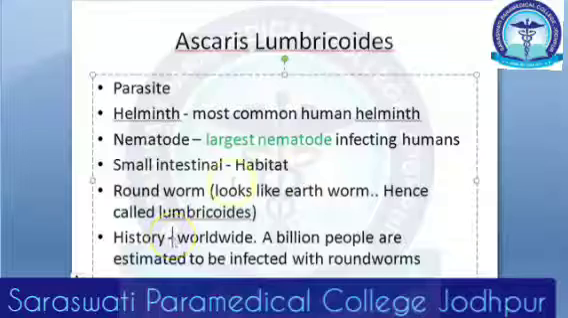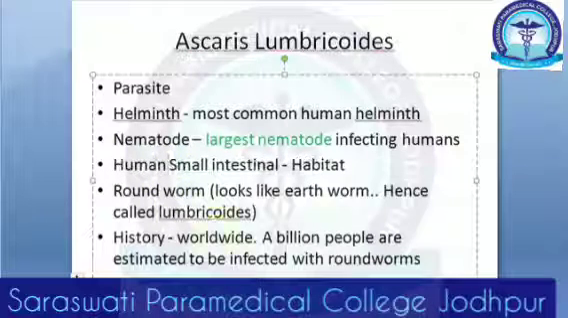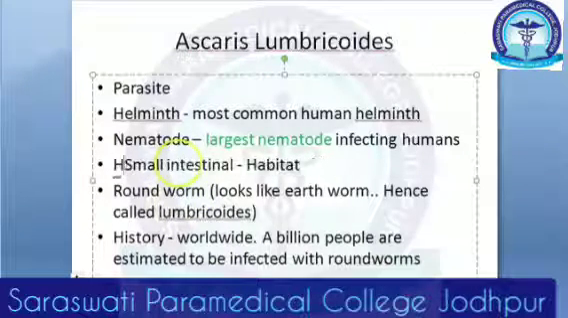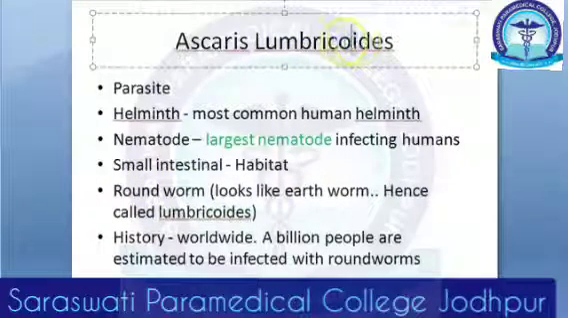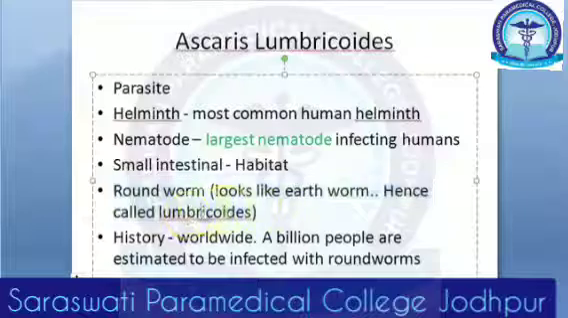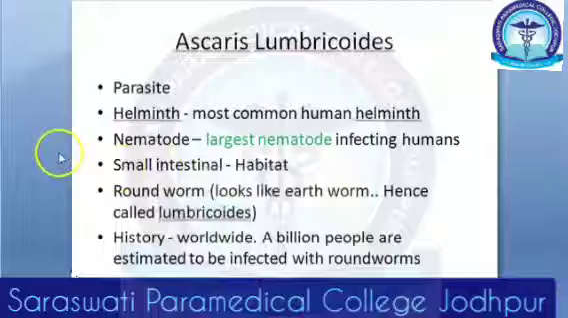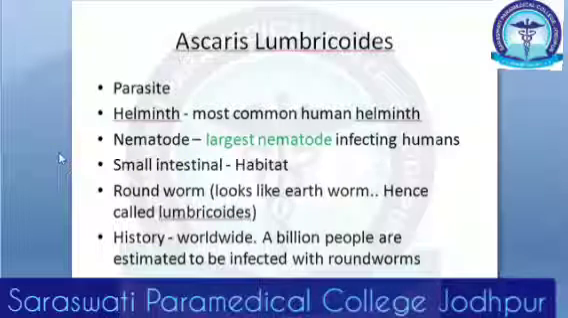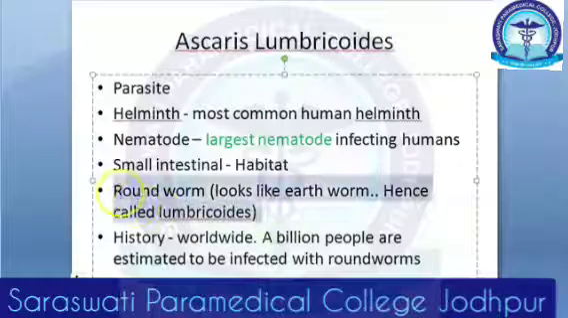Okay, so where does it live? Habitat. The habitat is our small intestine. Whose small intestine? Human small intestine. Right. Now, the roundworm, why are they called lumbricoides? Whenever you see this oides, it means like something, right? So it is like a lumbricus, that is, like an earthworm. That is why it is called lumbricoides. There are so many types of earthworms. You will see these plain types of earthworms, you know. So roundworms actually look like that, hence they are called lumbricoides.